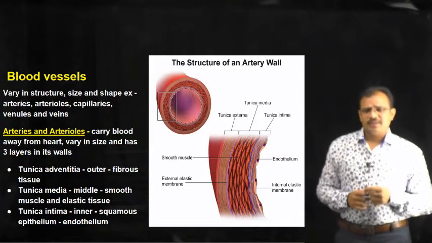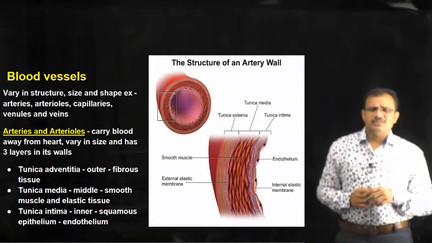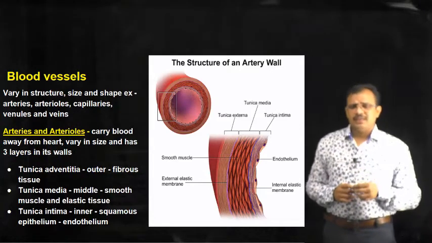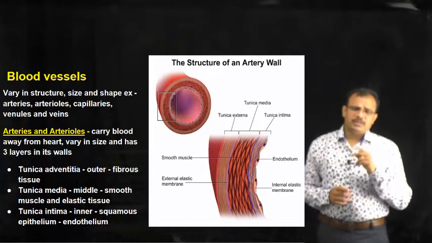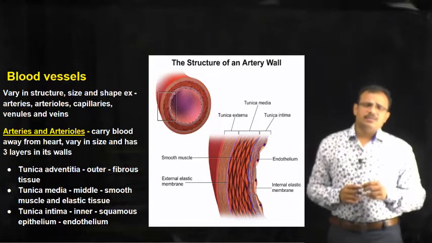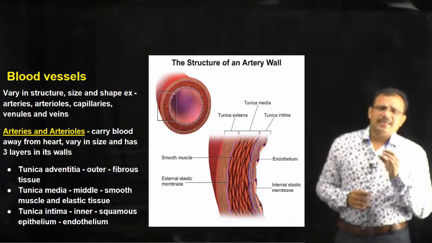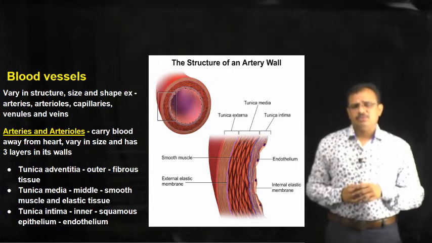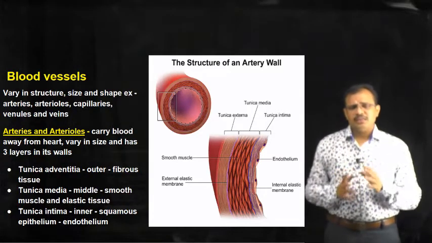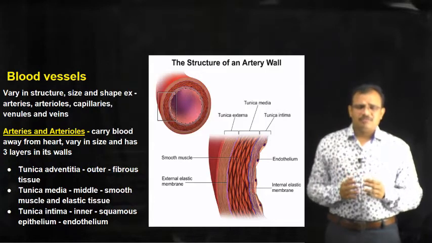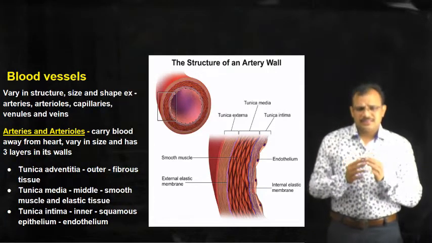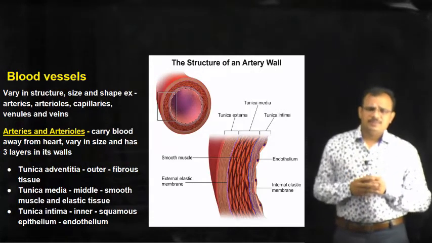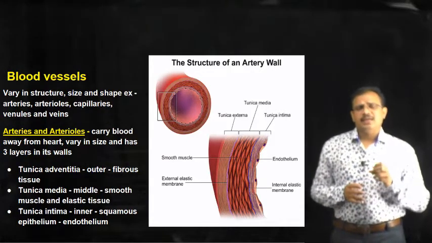adventitia, whereas in the middle it consists of tunica media, and this tunica media consists of 2 different types of tissues. They are smooth muscle tissue and elastic tissue. Smooth muscle tissue and elastic tissue, whereas tunica intima consists of squamous epithelial cells, and here these squamous epithelium cells are called endothelium.